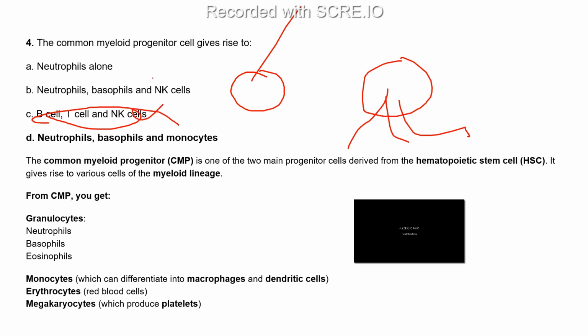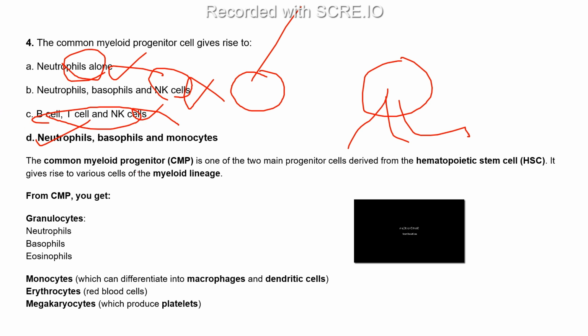And NK cells are there in option B too, so we can exclude it. And neutrophil alone? No, we saw a lot of cells come from the common myeloid progenitors, not only neutrophils. So we can exclude this too. The only option remaining is option D, right? So it is very easy to exclude and see what the right answer is.